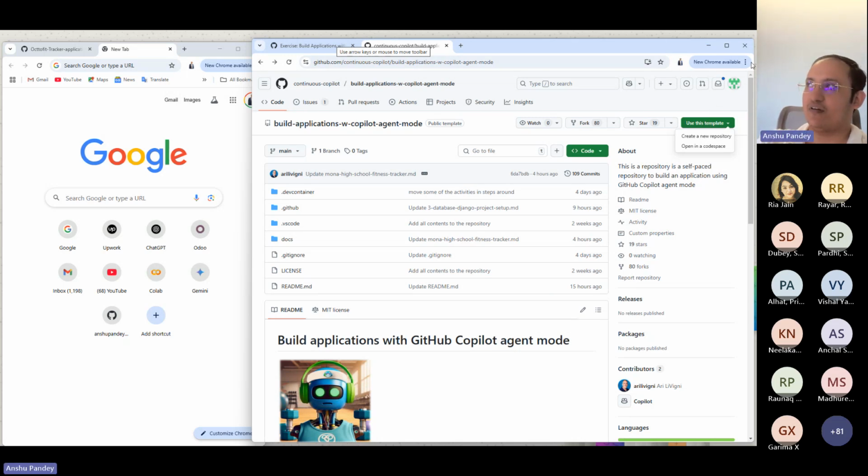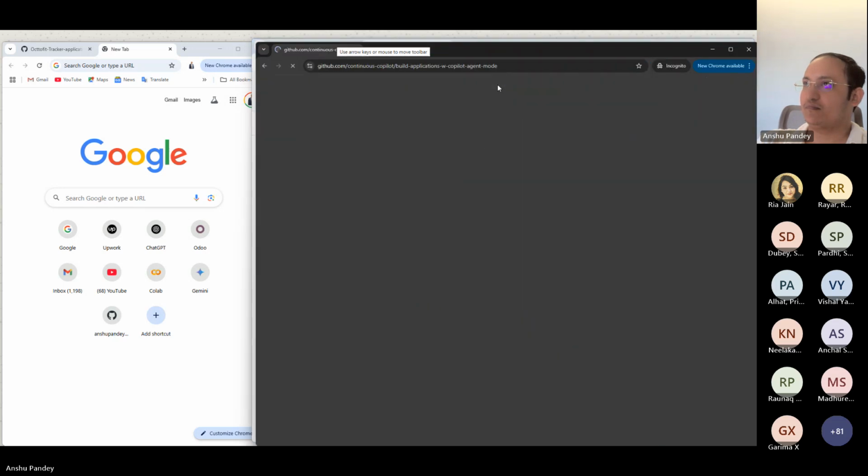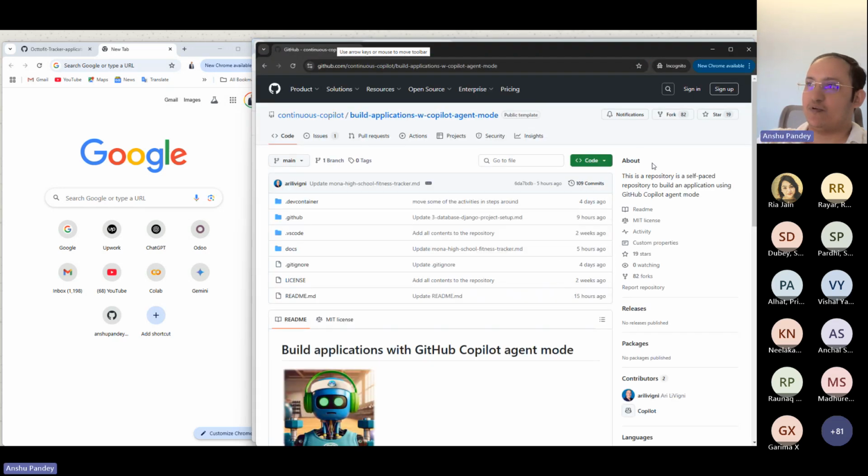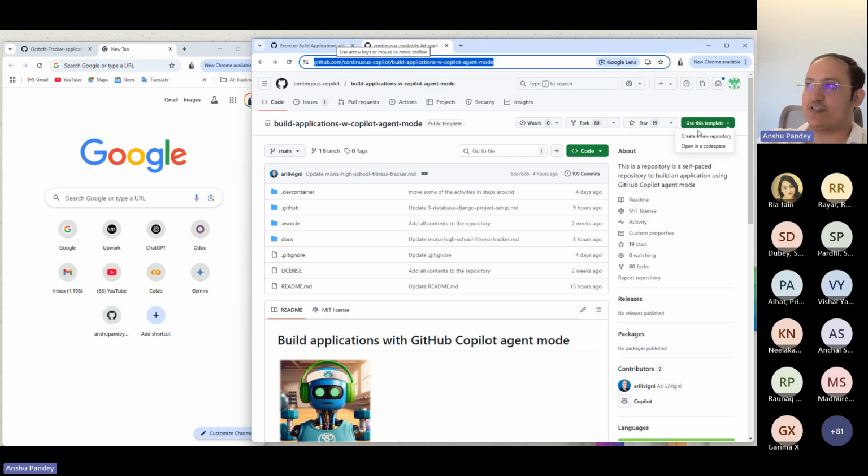If you try without a GitHub account, let's say if I copy this link, you may not see the option of use this template if you are not logged in. So the moment you're logged in, you'll see the use this template option.